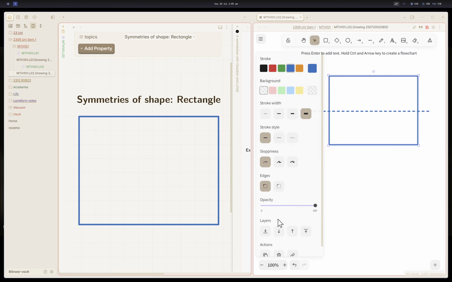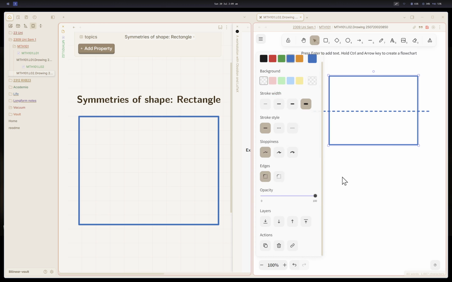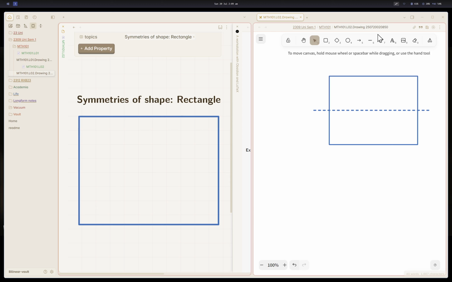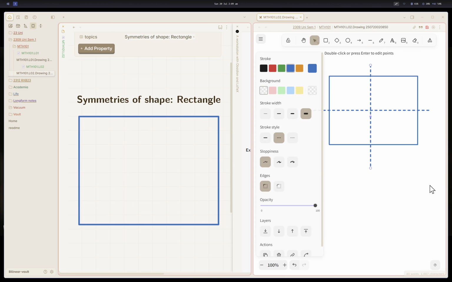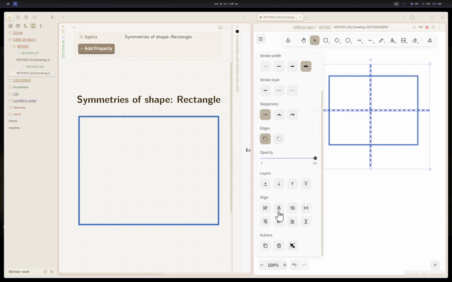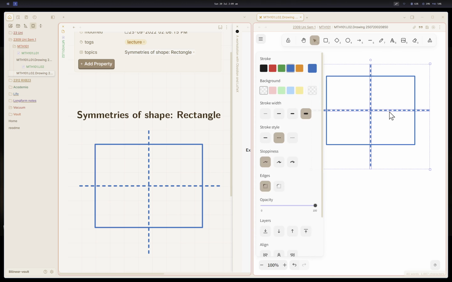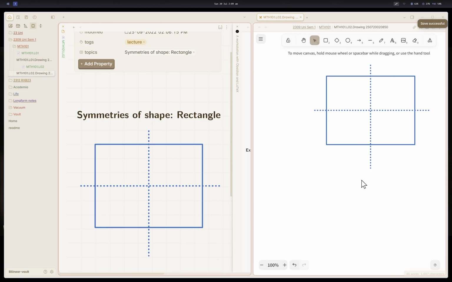You want it to be in the middle, so you select both of them and you do this. And then you select all of them and do this. Yep, that's it.